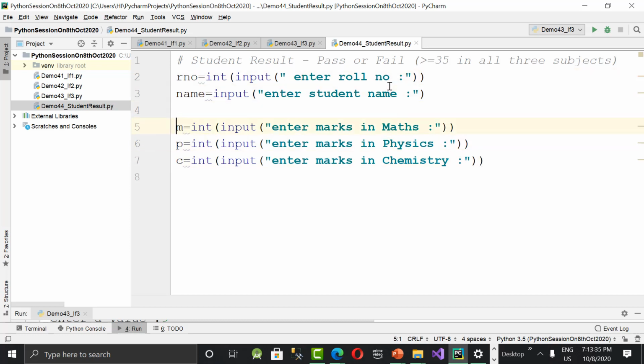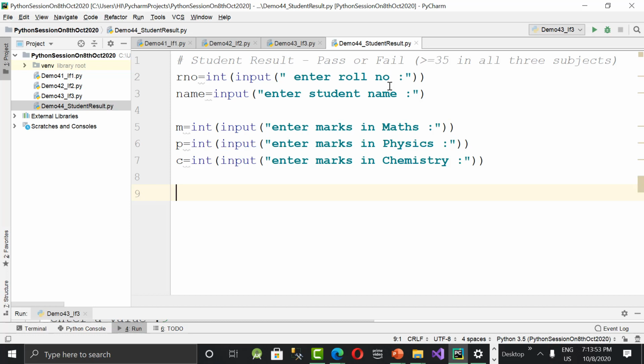Now, what is the next job? Input part is over. In every program, as I told you in the beginning, every program follows the IPO cycle: input, process, and output. Input means we need to accept values from the user. That is done. Next, process, the logic. What is the main logic I need to do? I need to check whether the student is pass or fail.